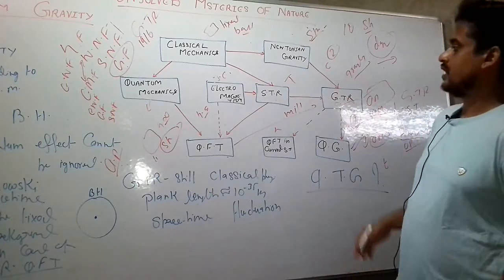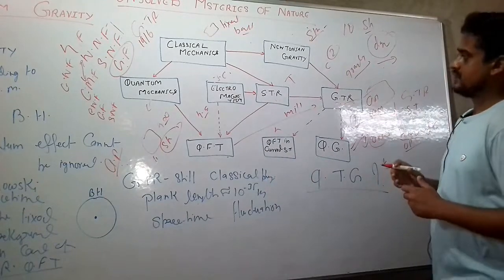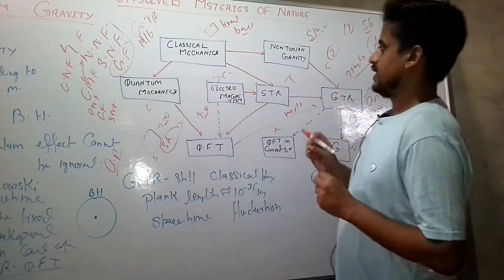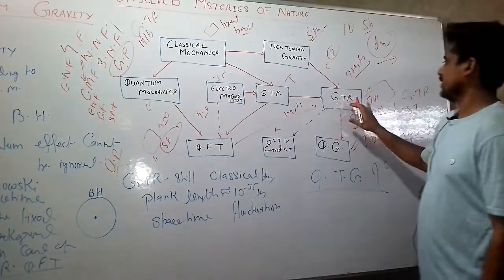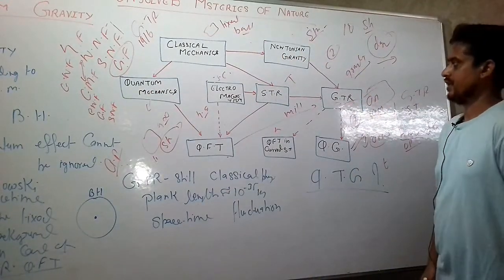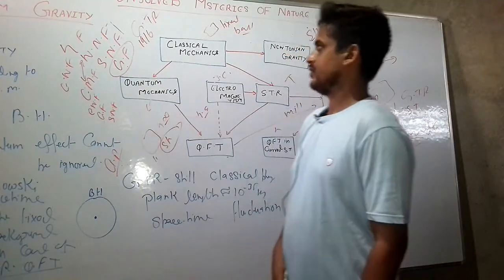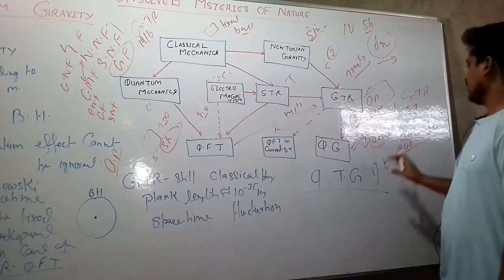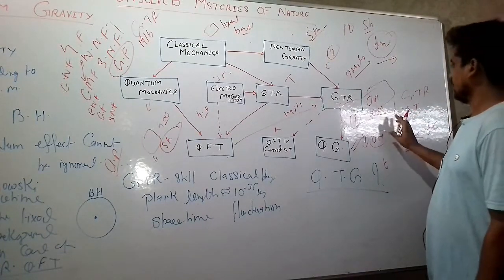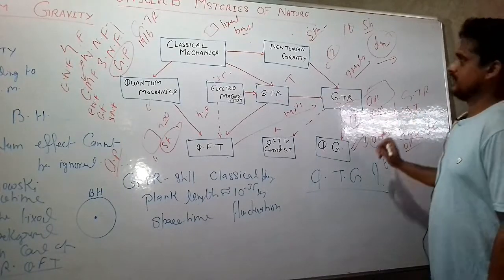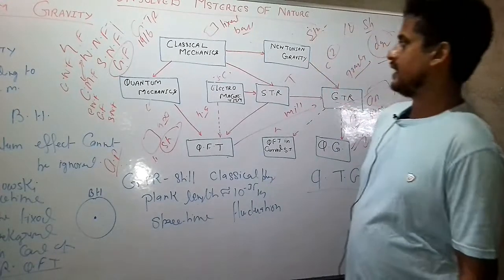How can we redefine the concept of time, which will be agreeable both in the quantum mechanical framework and in the general relativistic framework? So these two are the burning questions in quantum gravity research. If we are able to solve these two points, then only will we be able to find a quantum theory of gravity.